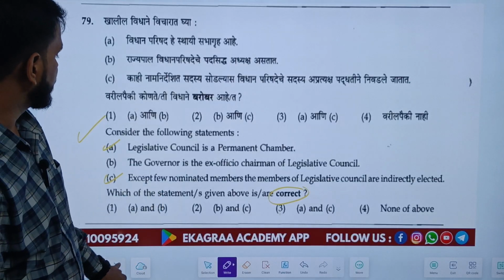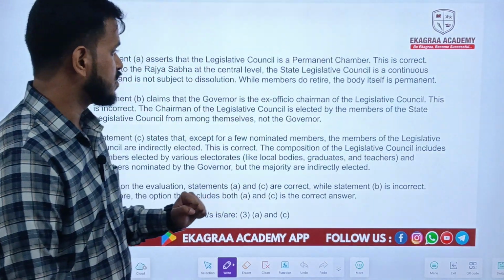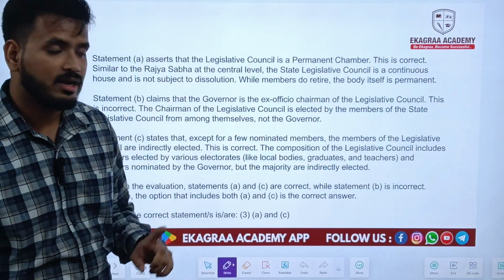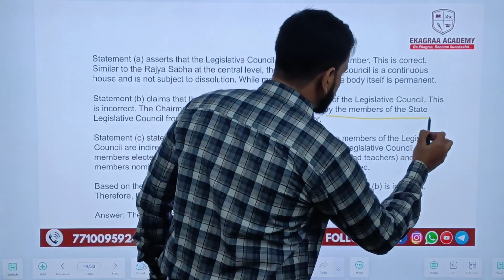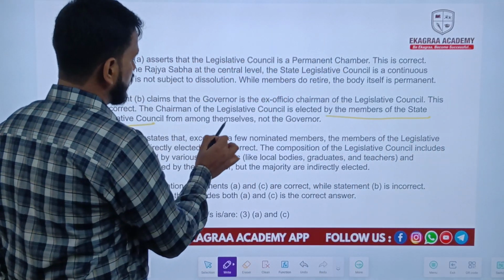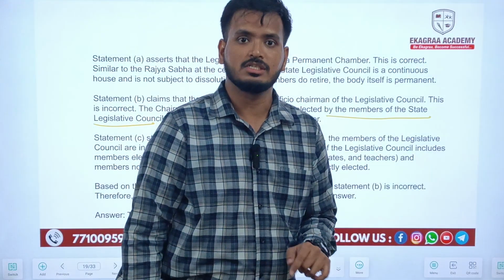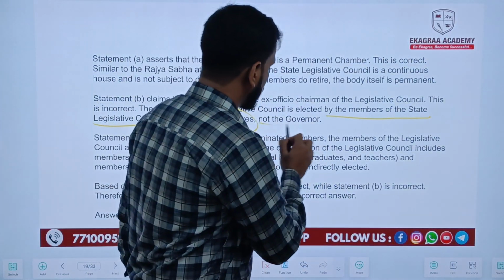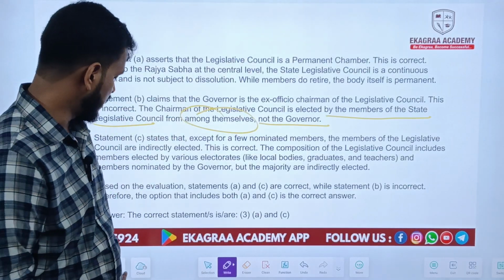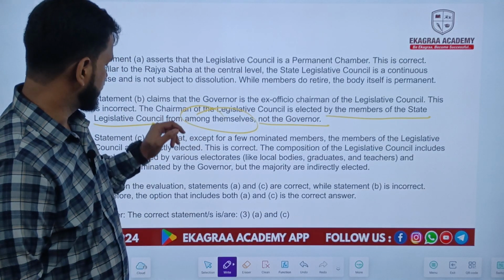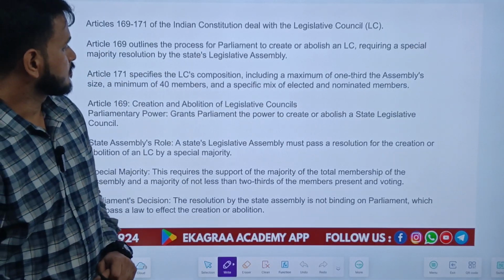Why is B incorrect? Let's have a look. Statement B claims that the Governor is the ex officio chairman of the Legislative Council, but remember this statement is incorrect. Why? Because the chairman of the Legislative Council is elected by the members of the state Legislative Council from among themselves, but not the Governor. The Governor is not the ex officio chairman of the state legislative council. So that's why statement B stands incorrect, and the correct answer is A and C, option number 3.